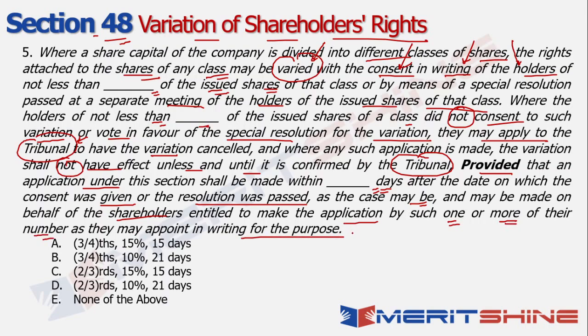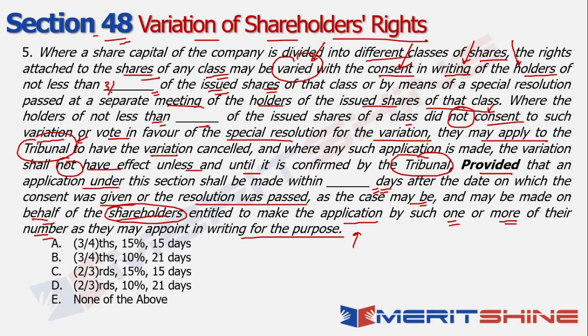Means that it's not necessary that all the applicants or holders who are not in favor of the variation need to make the application, right? So they can basically appoint one or more members out of those shareholders who will act on behalf of the remaining shareholders. So that's the context. So the question that comes in is, what is that fraction?